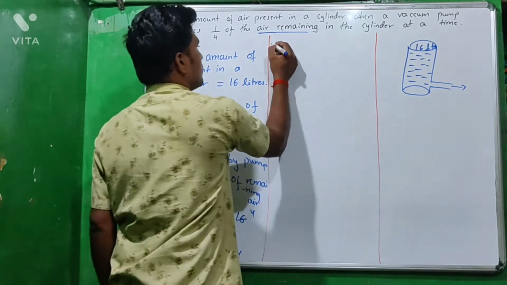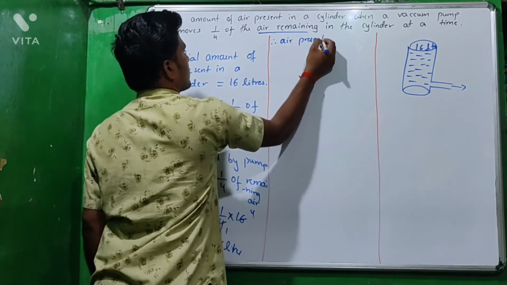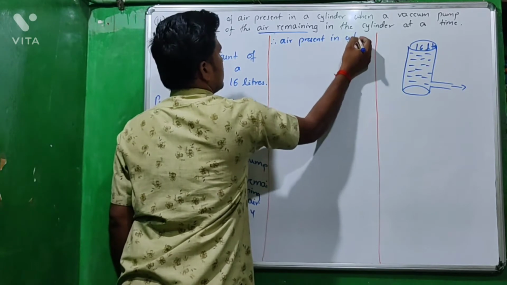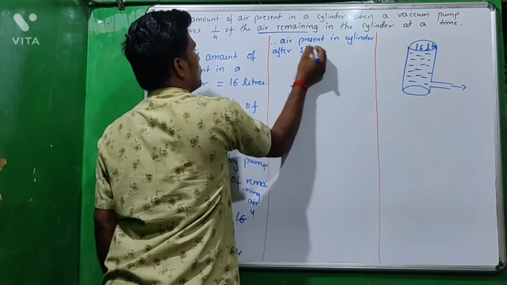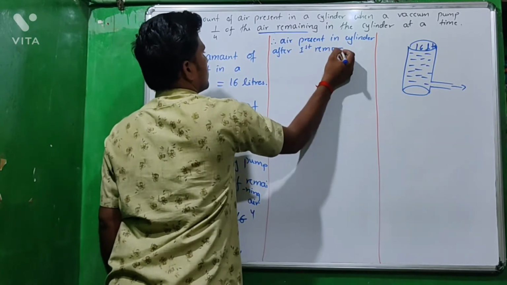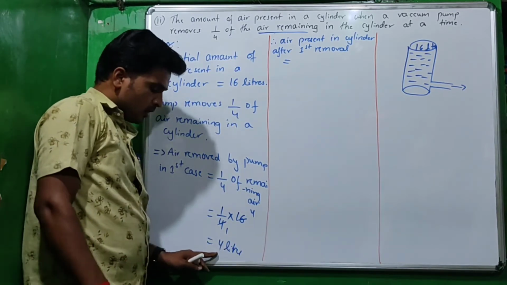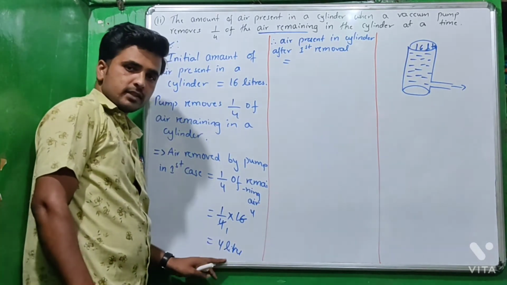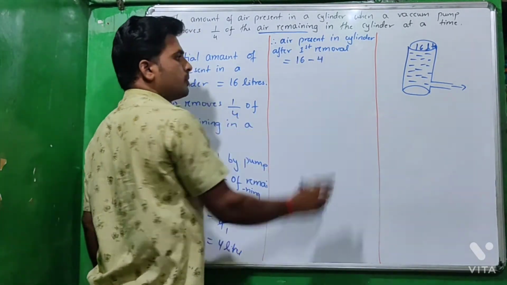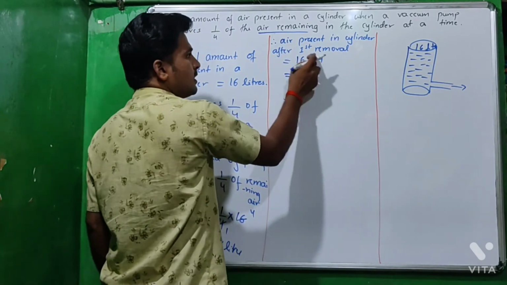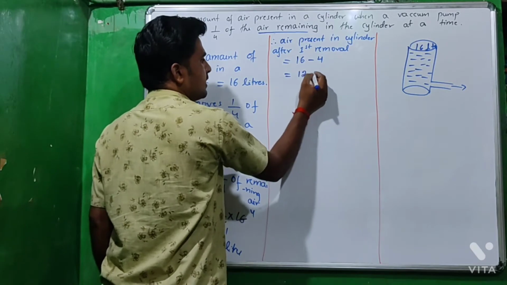Okay, therefore air present in the cylinder after first removal. Okay, in the first removal how much did the vacuum pump remove? 4 liters. Okay, how much was initial? 16 liters. So of that, 4 liters of air is removed by the pump. So after first removal the air present in the cylinder is 16 minus 4 is 12 liters.